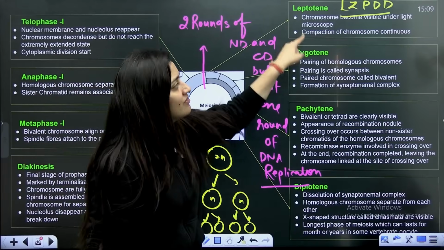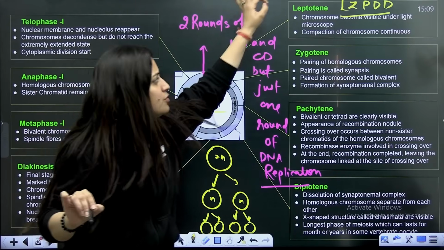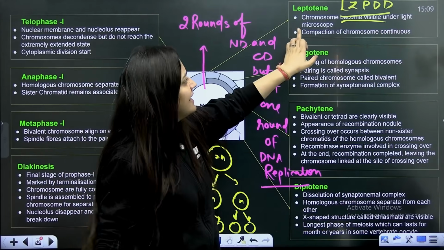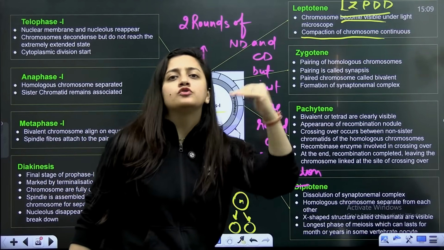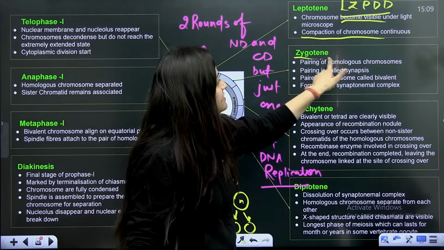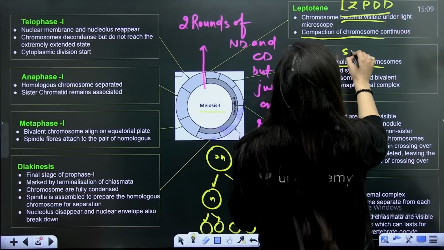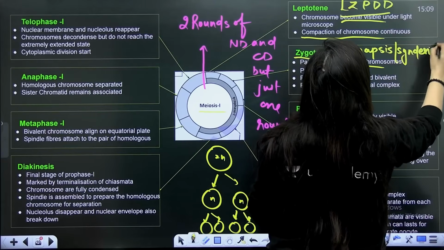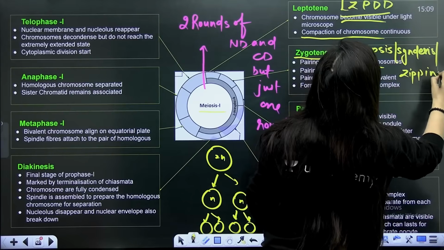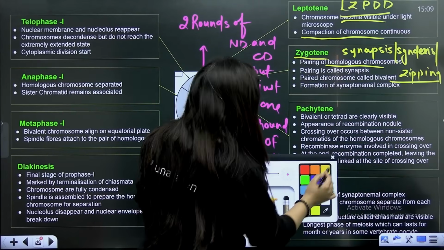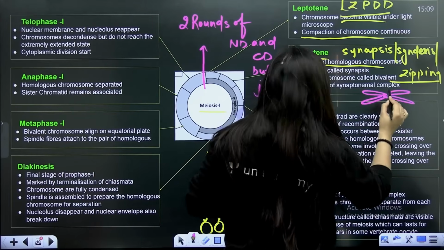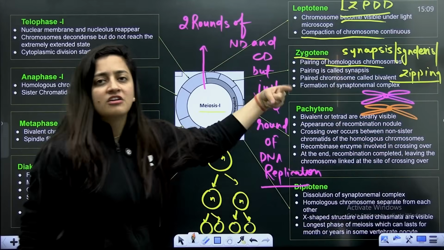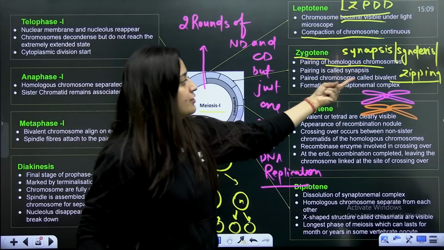So in prophase 1, we will see these substages, and one question will for sure come from this part. In leptotene, chromosomes become visible under the light microscope. The compaction of chromosomes will continue. Then in zygotene, there is the pairing of homologous chromosomes. So we will say synapsis or syndesis or zipping will be there. Homologous chromosomes have the same shape, same size, same centromere position, same genes, but alleles can vary. How will they pair? With the formation of the synaptonemal complex. That's what you have to keep in your mind.